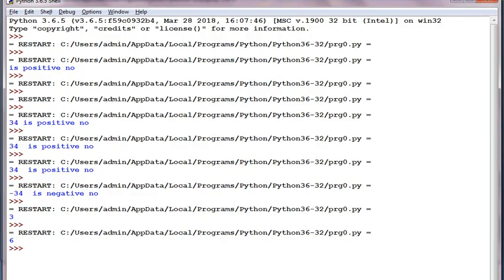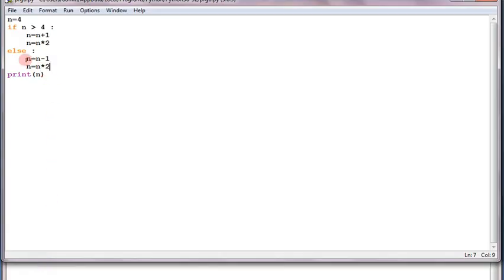So see, 6 is printing because it is executing the second part, that is 4 minus 1 is 3, 3 multiplied by 2 is 6, so it is printing 6. Hope all of you understood the concept very nicely.